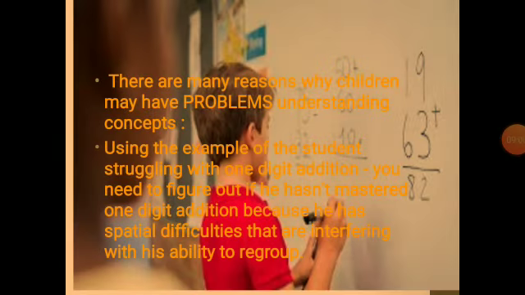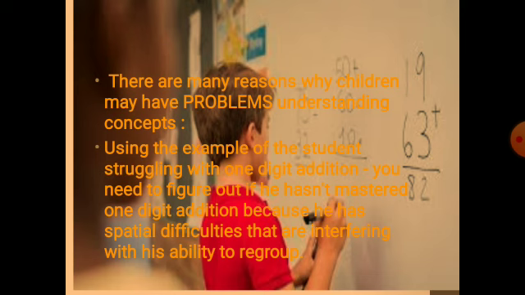So, there are many reasons why children may have problems understanding the concepts. For example, we can consider a student who is struggling with one digit addition. What would you say? Why is he facing such a problem?